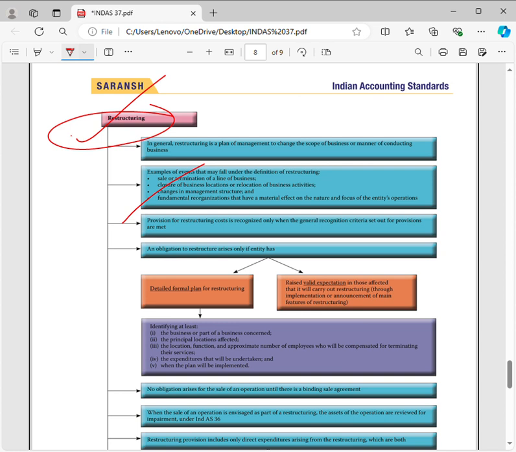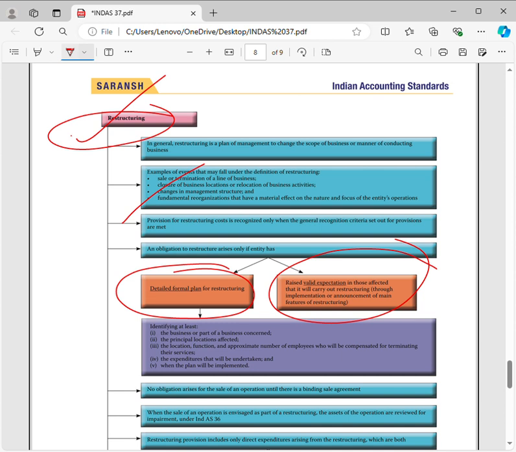That is, the entity has a detailed forward plan for execution of this restructuring, and the entity has raised a valid expectation for restructuring by announcing the plan. Whatever restructuring cost you are incurring, you may create the provision for that.